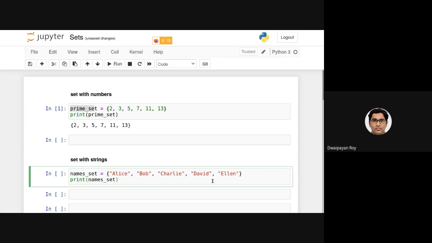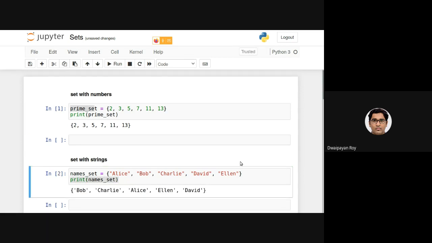Now if I execute this, whenever I print this set, I will be getting the result in a different way than it was inserted in the set. As you can see, the items were given in this order: A, B, C, D, E. That is Alice, Bob, Charlie, David, and Ellen. But when I am printing it, you can see the output is B, C, A, E, D, which is different from the way they are put inside this set.